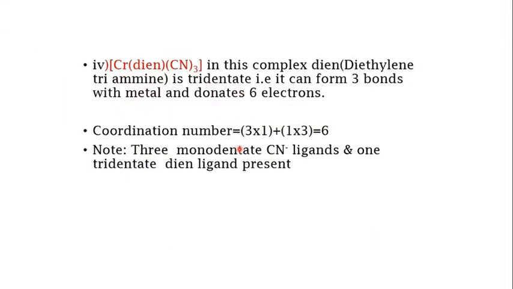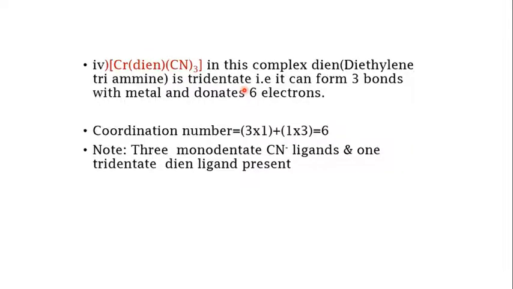Then you have Cr(dien)(CN)3. In this complex you have diethylene triamine, which is a tridentate ligand, so it can form 3 bonds. There are 3 donor atoms connected to the metal center.